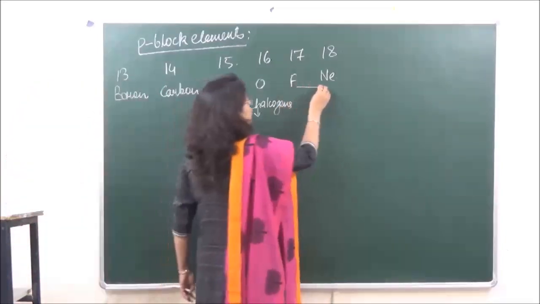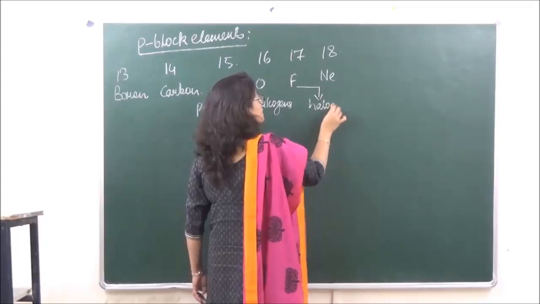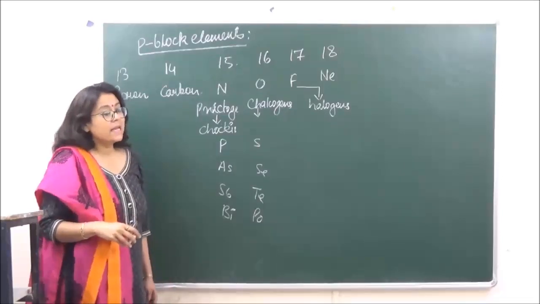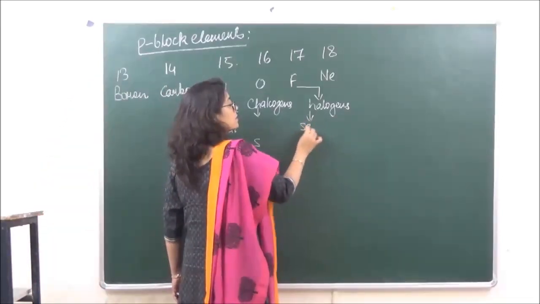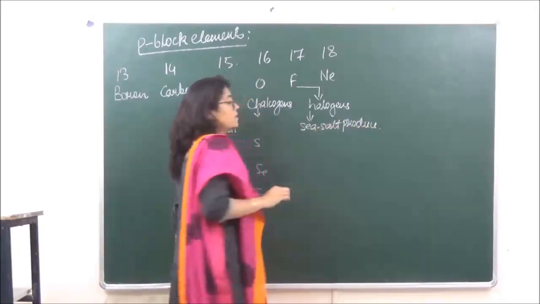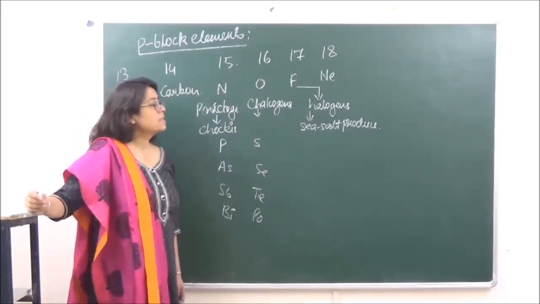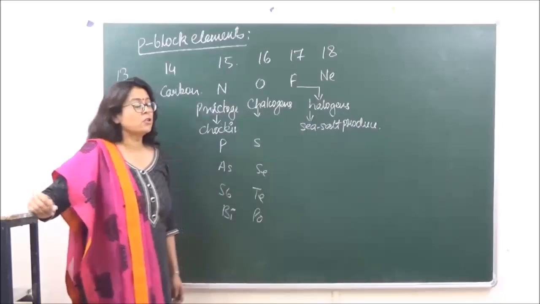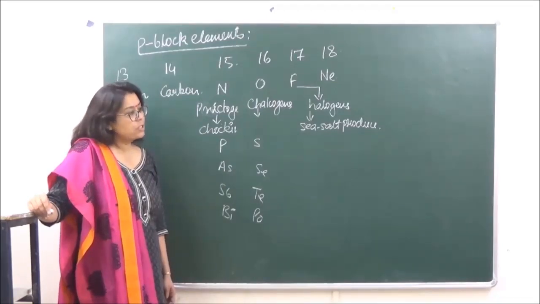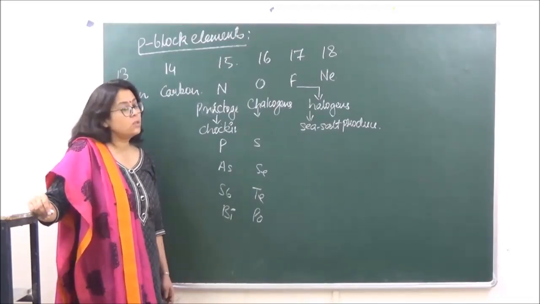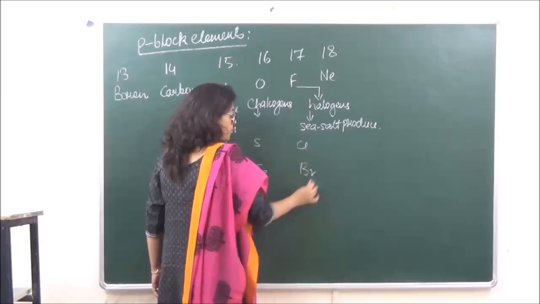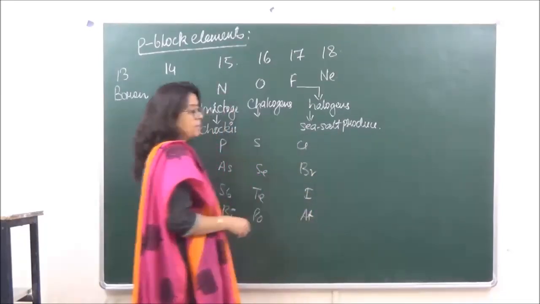फिर वापस आ जाता है group 17. Group 17 is known as halogens, right? Halogens are all colored and they are generally sea salt producers, which means the salt which we get from the sea, for example, sodium chloride. So chlorine is going to be a halogen and we get it by evaporation of sea water. ठीक है? फिर उसके बाद जो next members आ गए: fluorine, chlorine, bromine, iodine and astatine.